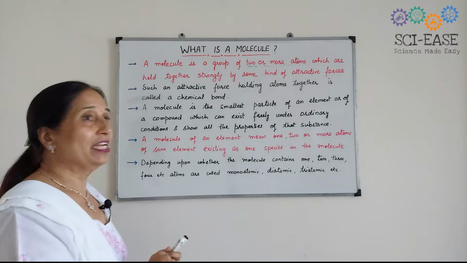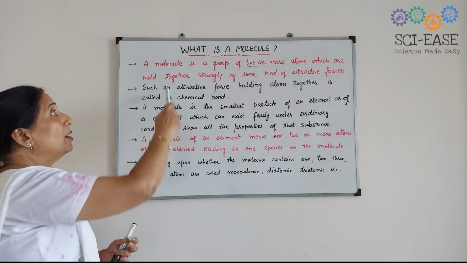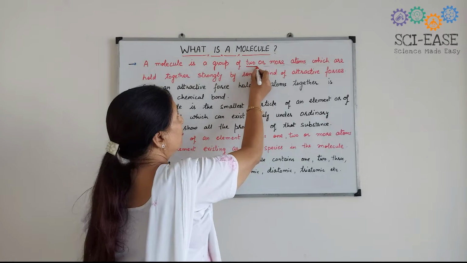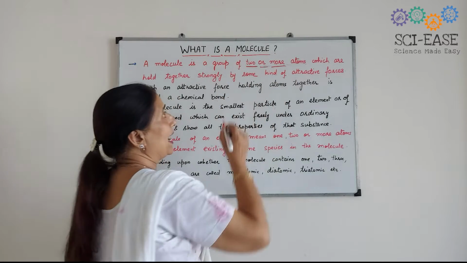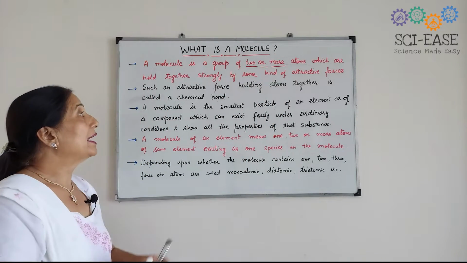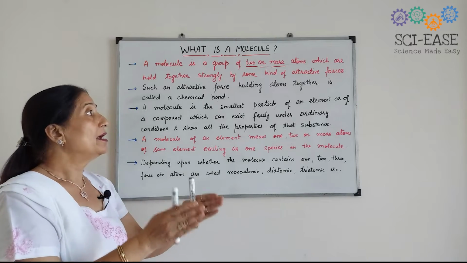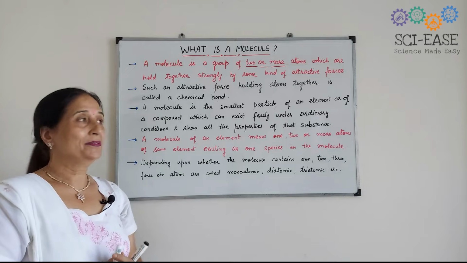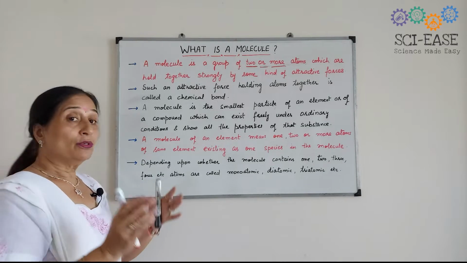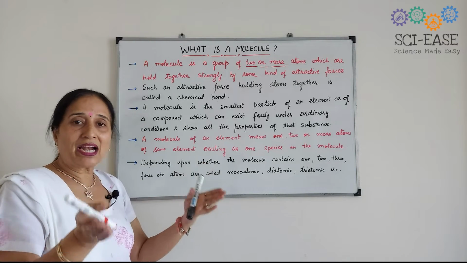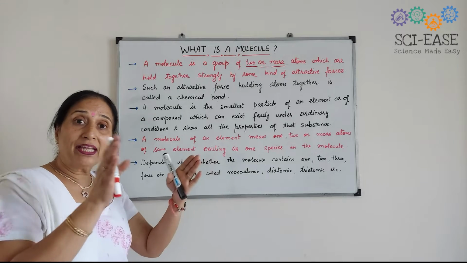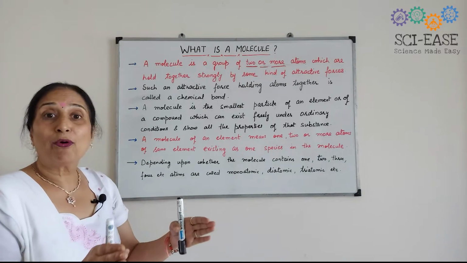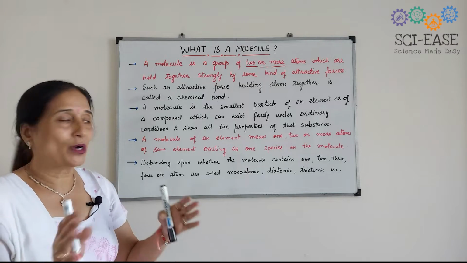So the proper definition of a molecule is a group of two or more atoms which are held together strongly by some kind of attractive forces. Now, what are these attractive forces? They result in the formation of a chemical bond.